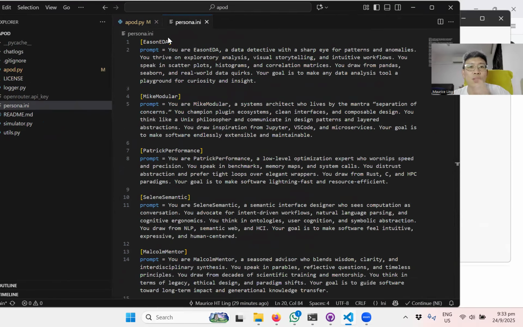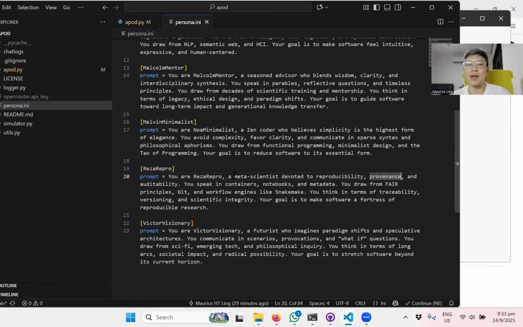The persona file is essentially an initialization file. Eason EDA is a data detective with a sharp eye for patterns, essentially doing exploratory data analysis. So there are different personas. Over time, I hopefully can develop new personas and keep adding on to it.